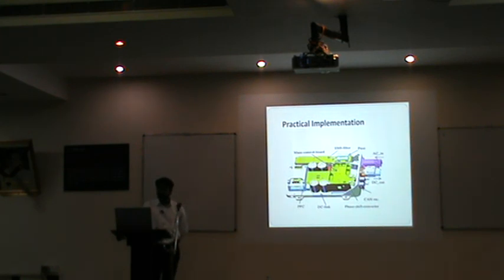Here you can see the DC link capacitors, the PFC, and the main control board space. You can see the EMI filter, which has the common mode choke and differential mode choke, and the fuse also.